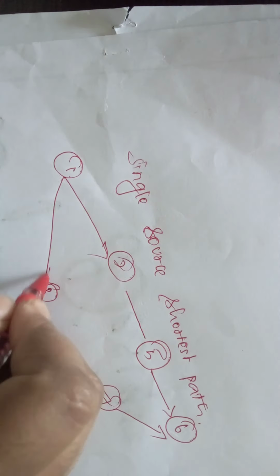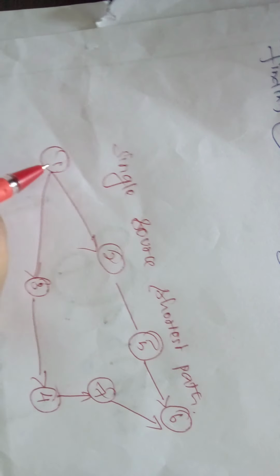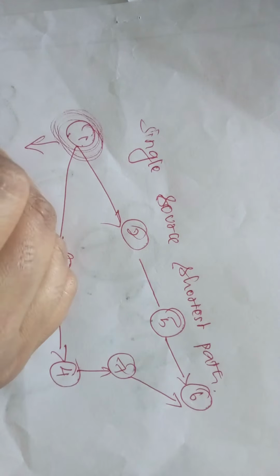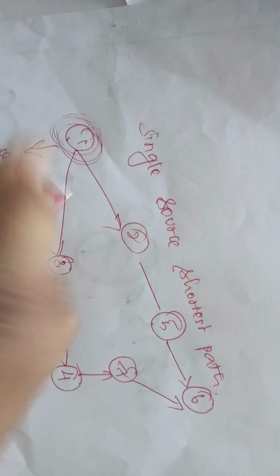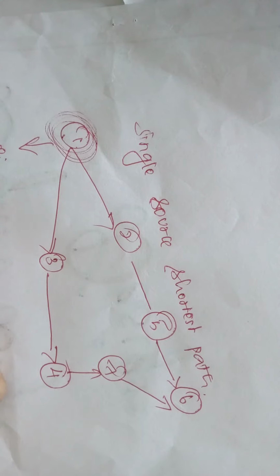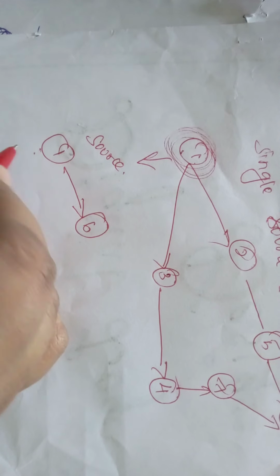Here the problem is that this is the root node, the single source. The source node is 1 here.